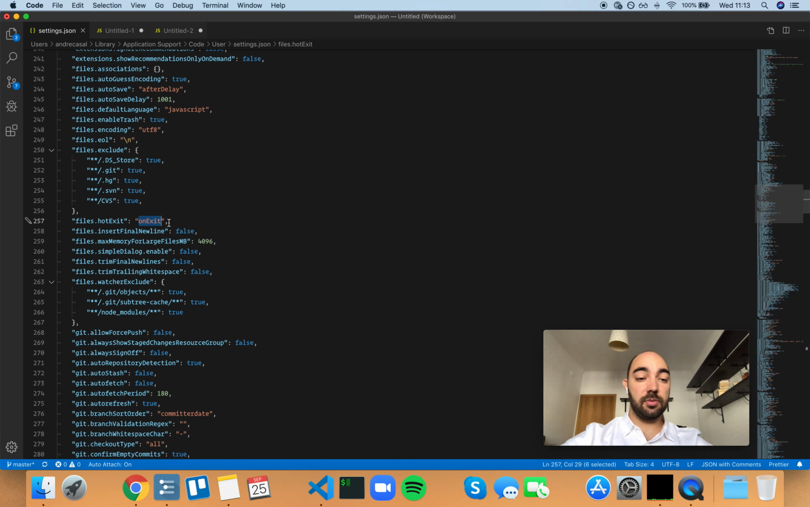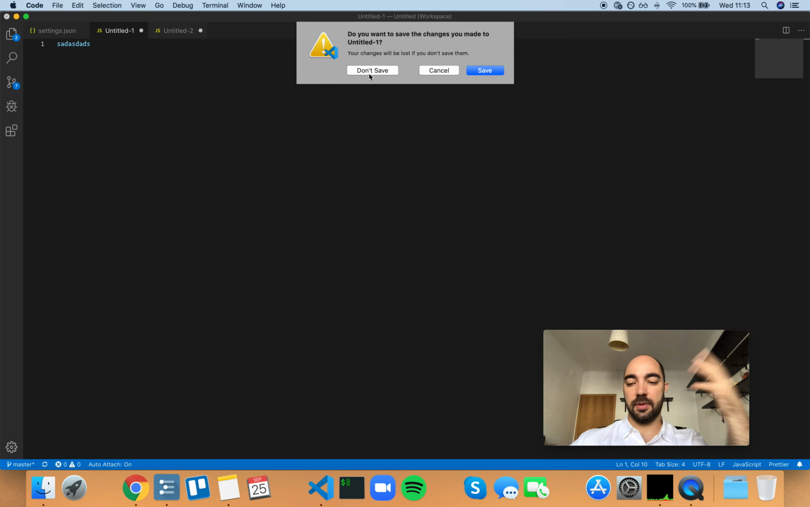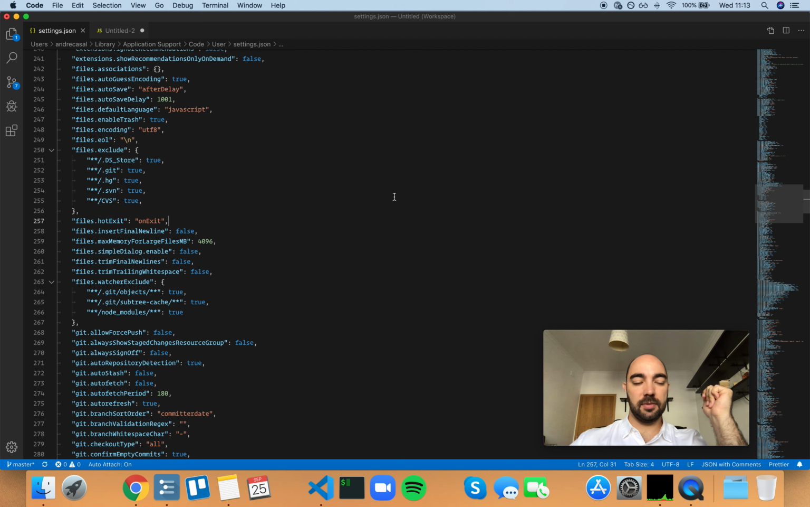So hopefully that was clear. And this option just makes it so that you don't have to deal with that message when you close and open VS Code. The dirty files will be there for you to do whatever you want to do with them, unless you want to actually close them and, you know, manually do the don't save option.